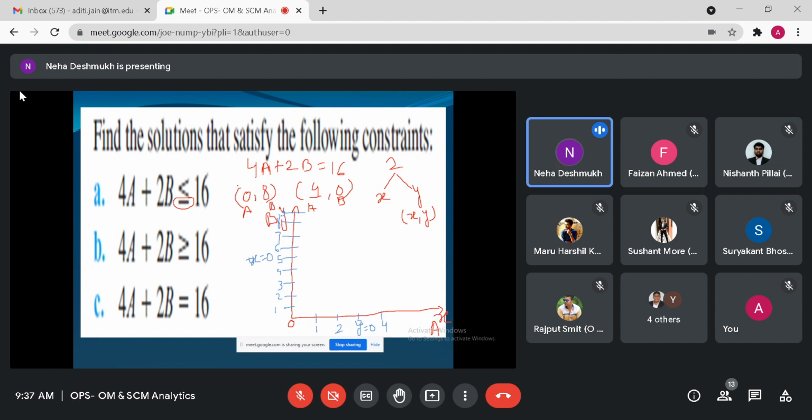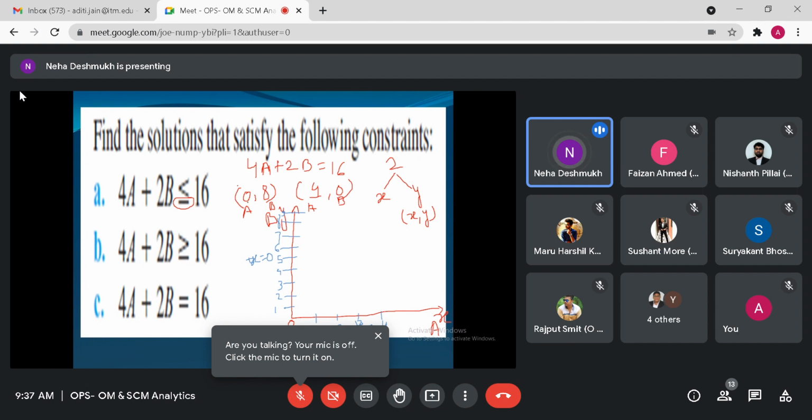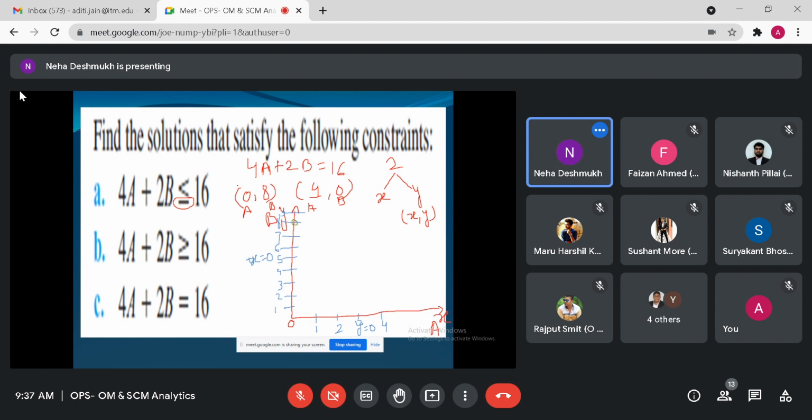So draw these coordinates. 0, 8: a equal to 0, b is equal to 8. This is the a equal to 0 line. So b is equal to 8, right? Agree with me? This b axis or y axis is what? When a is equal to 0, there is no a value. This is the 0th point, right?